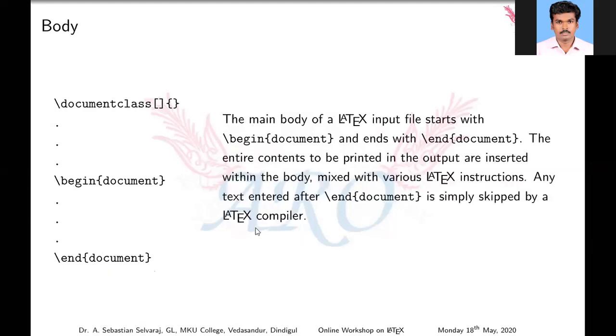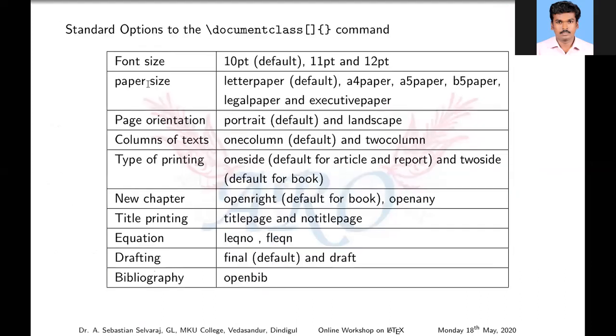So what are the options available in LaTeX? Document class options. Font size: we may use 10 to 12. Minimum size is 10, maximum size is 12. We can't use other than that, unless we put in extra conditions. Otherwise, we can't use it. Default size is 10.